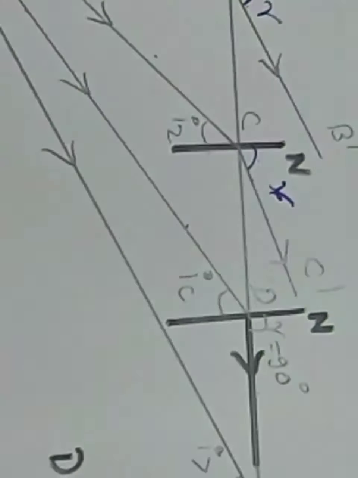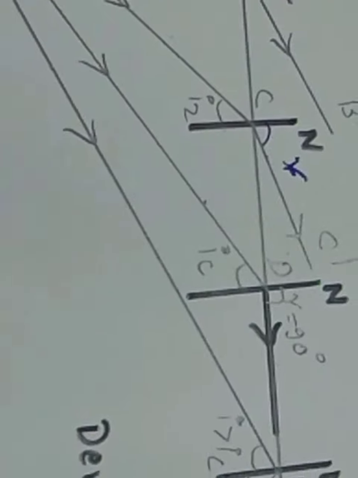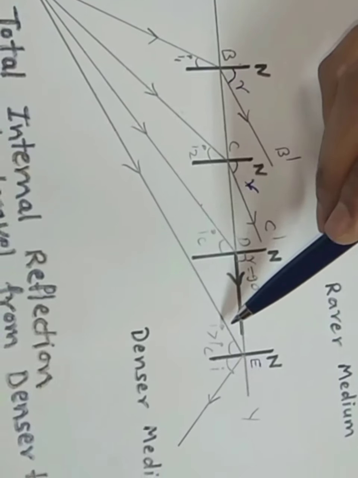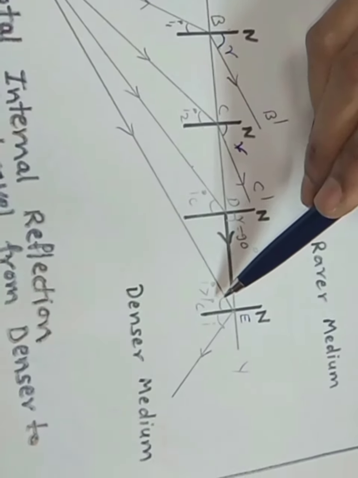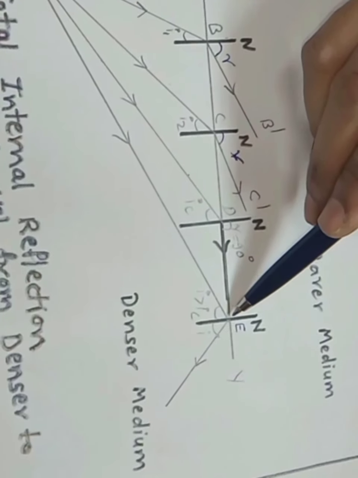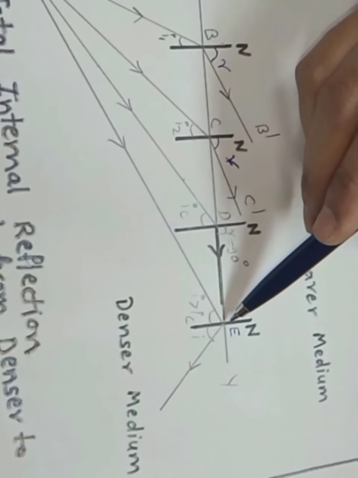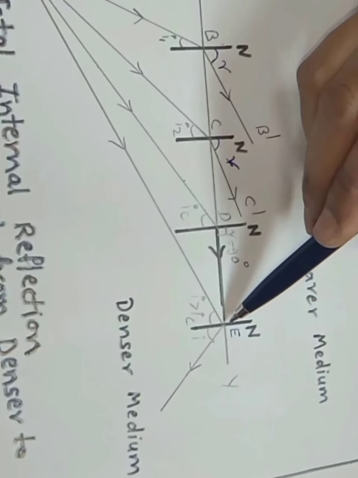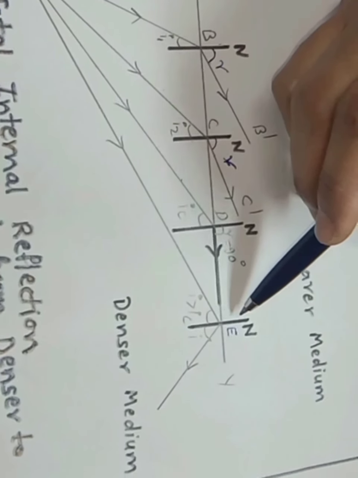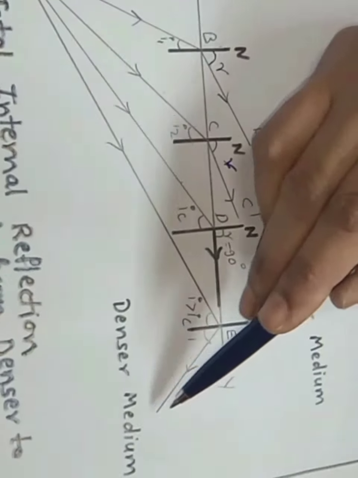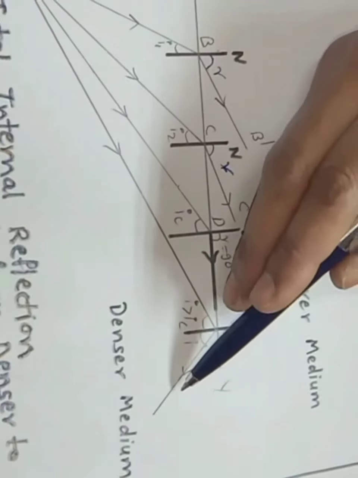Now if I still further go on increasing the angle of incidence, that is angle I, greater than the critical angle, then when the ray is incident at the boundary, the ray will undergo total internal reflection. This ray will travel back again in the same medium.